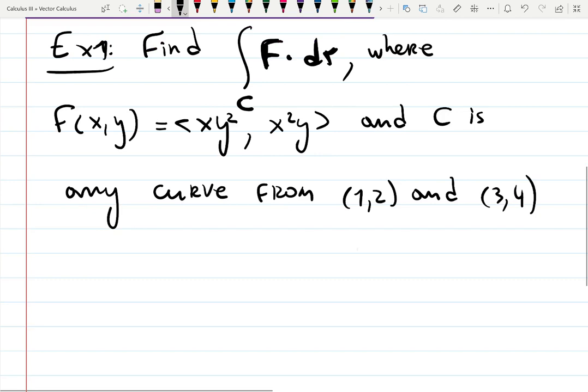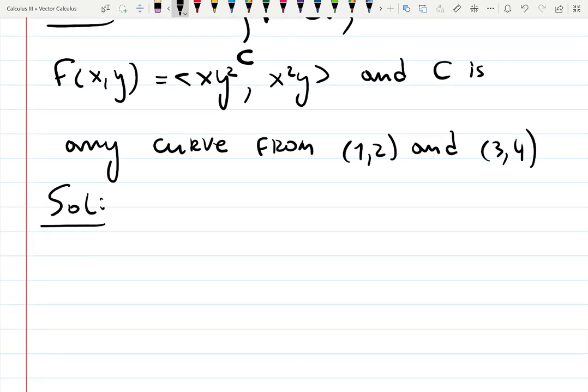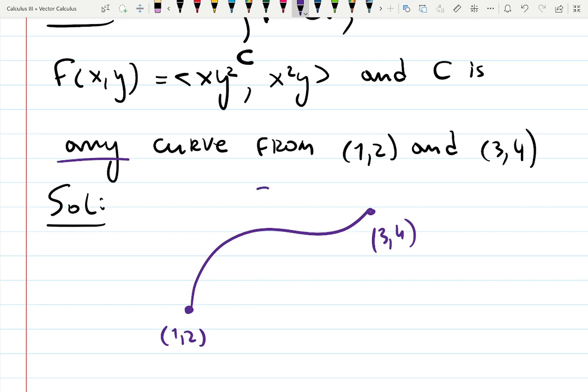Sketch the graph first. Solution. Always start with a nice looking graph. In this case, it's just a graph in 2D. We don't know what the curve looks like. It says any curve from (1, 2) to (3, 4). Okay, any, so I just randomly choose some. C has direction, and we're going to figure out the function r of t to describe it. So that's interesting, what is happening here.